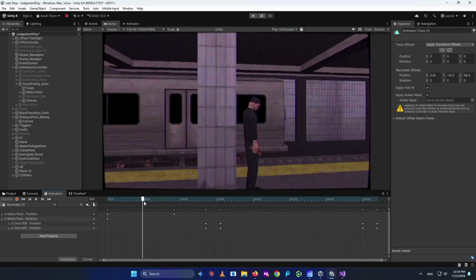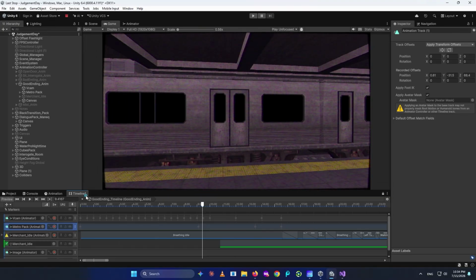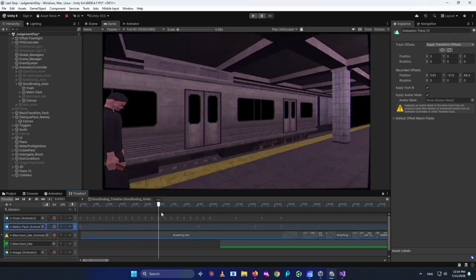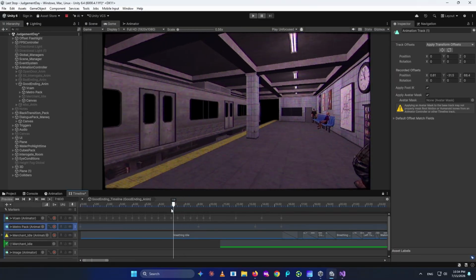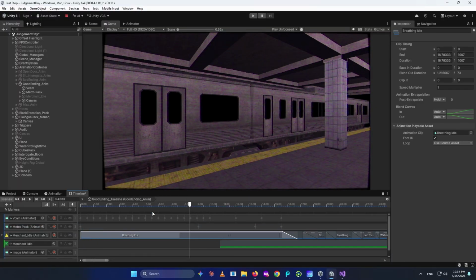You see it comes in, it stops. And this is the second animation. We can see them both happening at the same time inside the Unity timeline. You see, we are watching the camera's movement and also the Metro's movement. We also have an animator for the merchant.